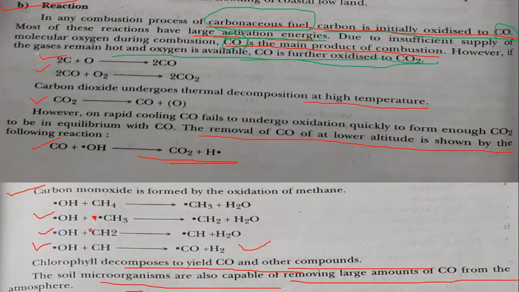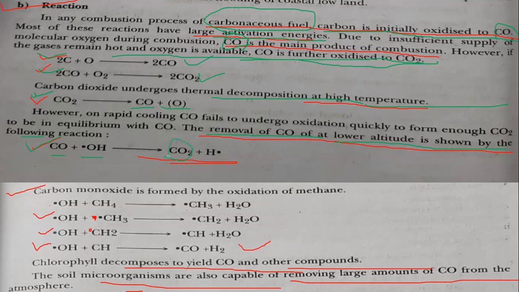See, carbon reacts with oxygen to form carbon monoxide. Again, carbon monoxide reacts with oxygen gas to form carbon dioxide. Now, this carbon dioxide undergoes thermal decomposition at high temperature and gives carbon monoxide. The removal of carbon monoxide at lower altitude is shown by the following reaction. How is carbon monoxide removed at lower altitude? See, carbon monoxide reacts with the OH radical, the hydroxy radical.